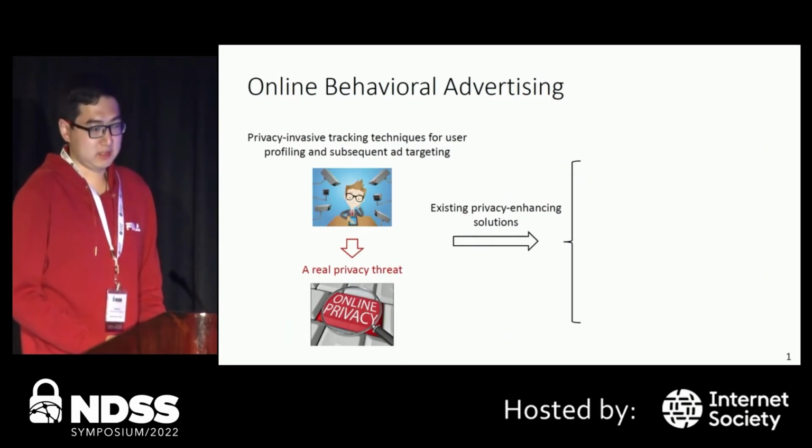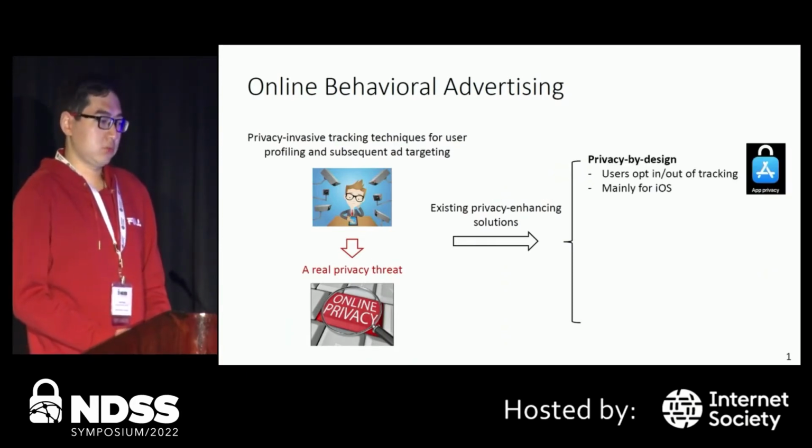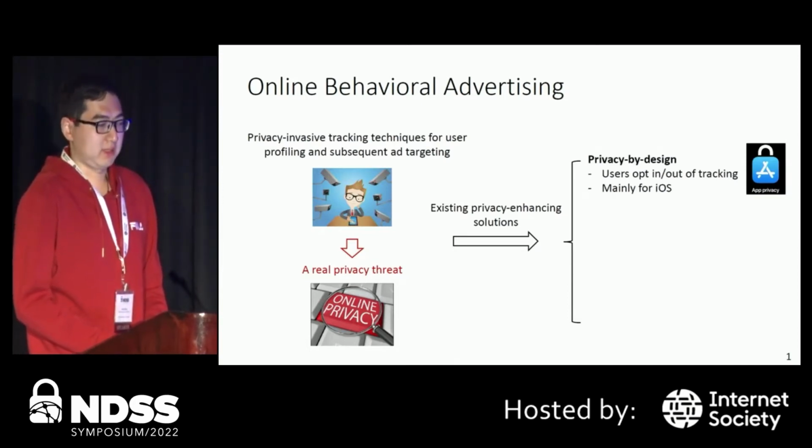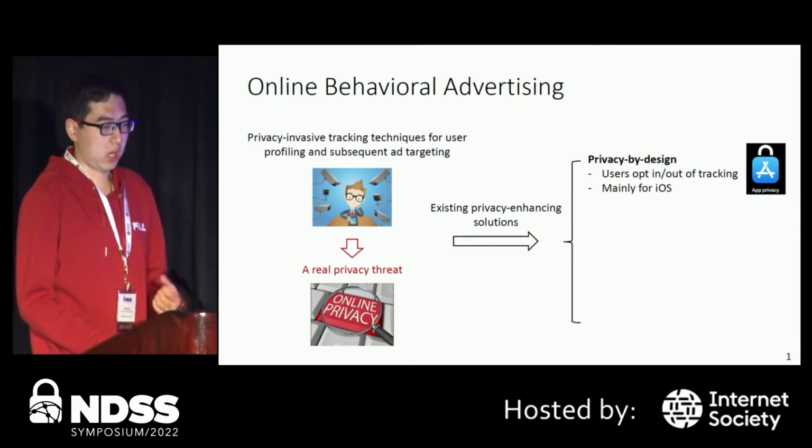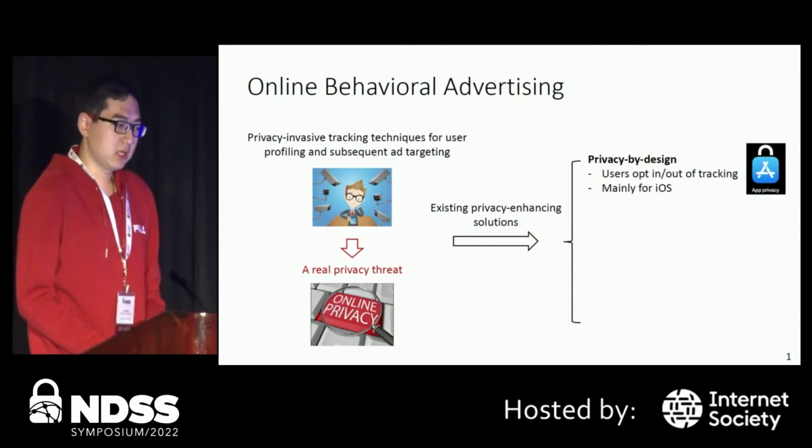Existing privacy-enhancing tools can be classified into three categories. The first one is called privacy by design. Some big companies like Apple can allow users to opt in or opt out of tracking for some apps. However, it's mainly designed for iOS.